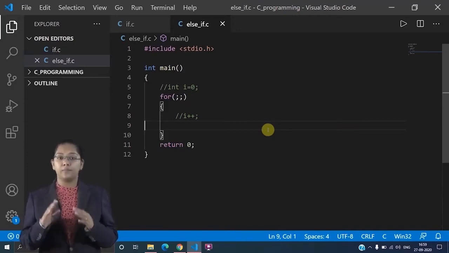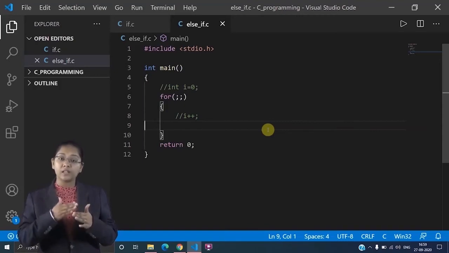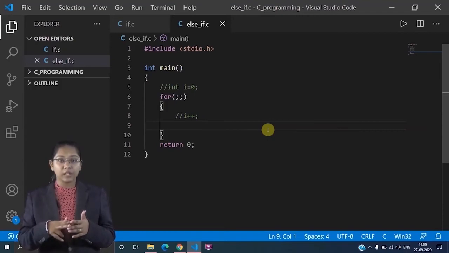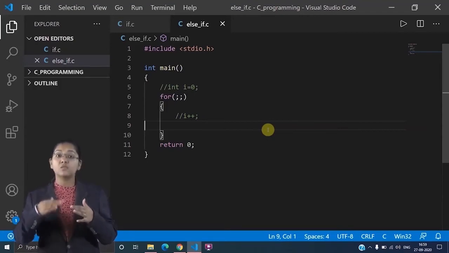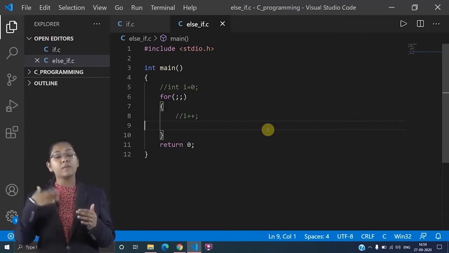So these infinite loops are needed in examples like, let's say you have your operating system. That means I have my laptop over here. Now the moment I start my laptop, from there till I shut it down, it is working, right? That means it is going infinitely, till the time I shut it down by myself.